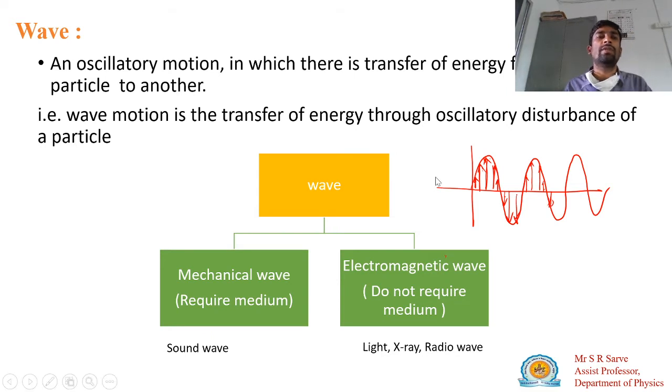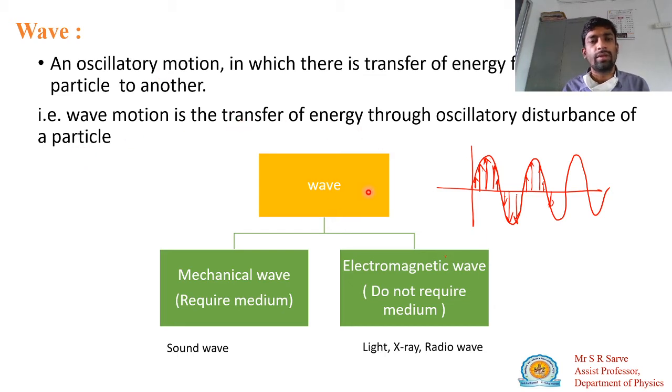So that is known as an oscillatory disturbance. Here particles oscillate about their mean position, and due to that, energy is transmitted from one place to another place. If you consider a sound wave, the sound energy is transmitted from one end to the other end, and the particles present in the medium oscillate, and due to their oscillation, energy is transmitted.